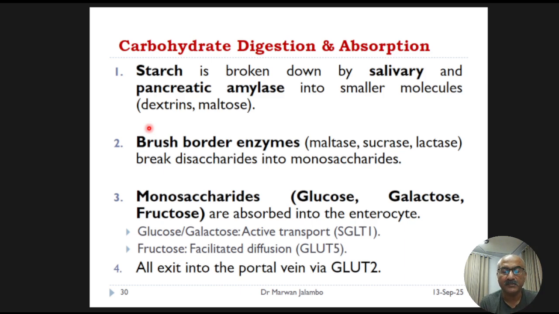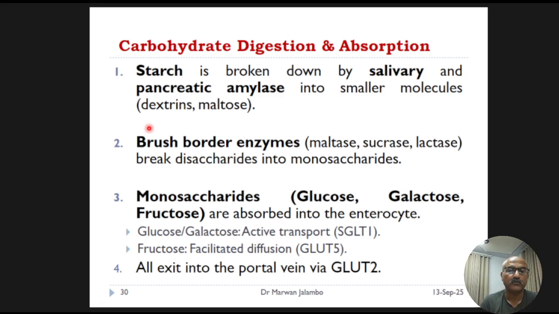These enzymes break large starch down into smaller sugars. The final breakdown to single sugar units, or monosaccharides, is done by brush border enzymes like lactase and sucrase.